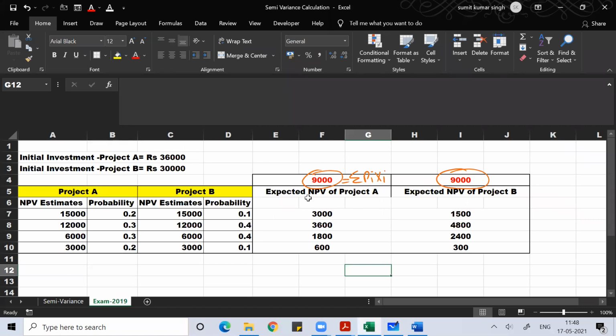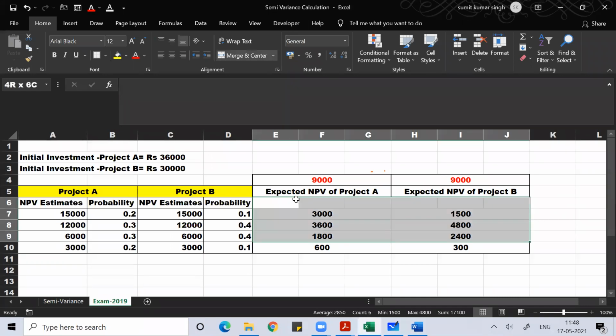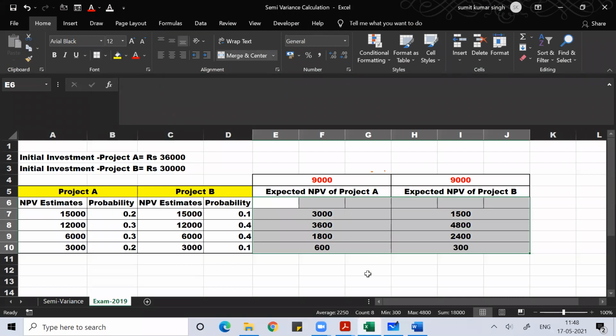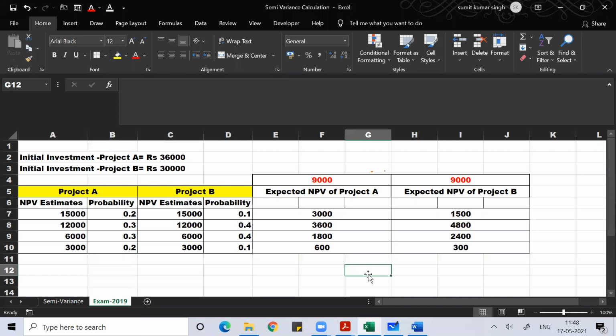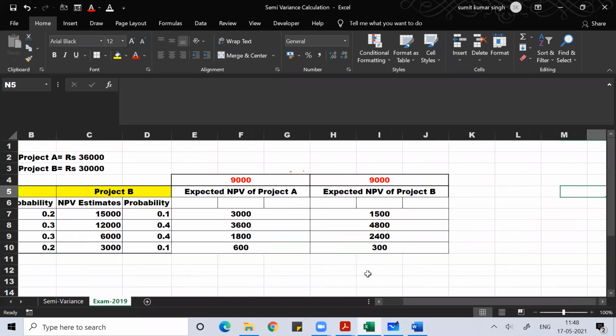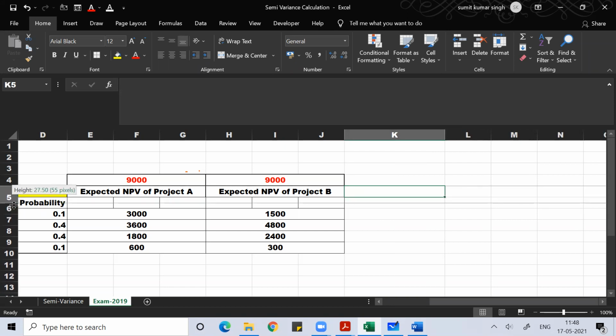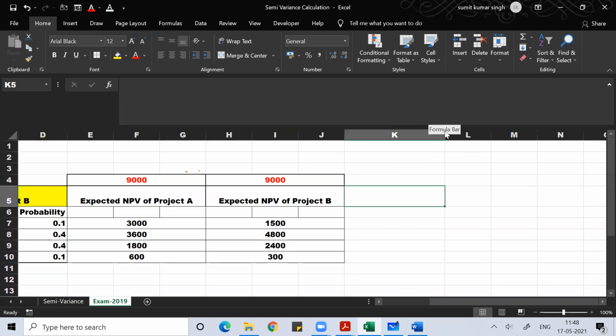Once I got their expected NPV, till now, does anyone have any doubt or any question you want to ask me? Once you get the expected NPV, what you can do is multiply...